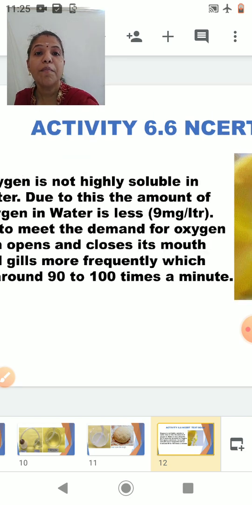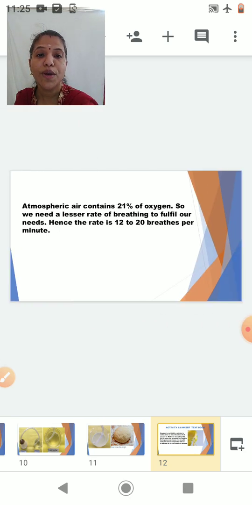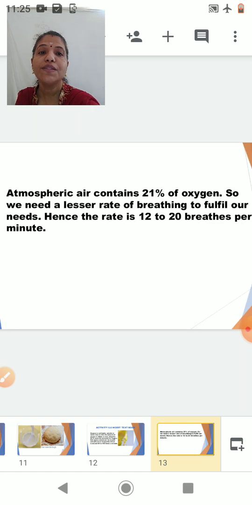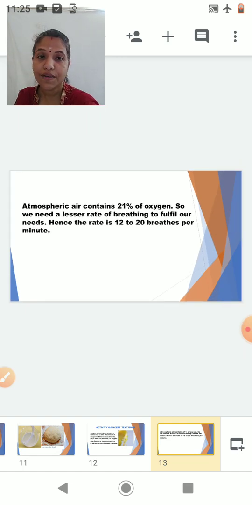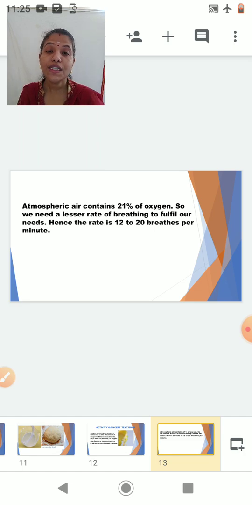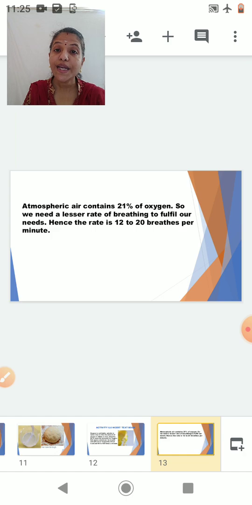Now let us compare that with human beings. We know that the atmosphere contains 21% oxygen. So we have an ample amount of oxygen outside, and we may not breathe as fast as a fish. Our respiratory rate or breathing rate is lower, only 12 to 20 breaths per minute. I hope you have understood this activity too. Now students, this marks the end of the respiration part of the lesson, life processes.